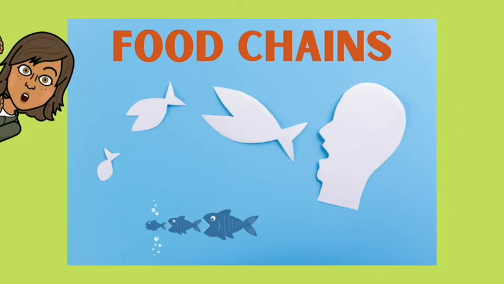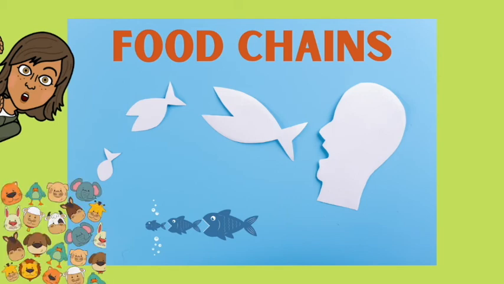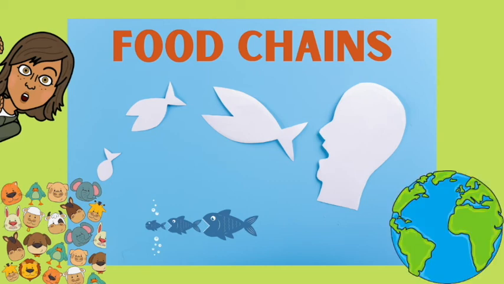Let's go back to one of our first vocab words and talk a little bit more about what a food chain is. We'll think about who the members of a food chain are and where they occur. Well, food chains are made up of all different organisms. Every organism is part of its own food chain. And food chains can be found in the ocean, on the land, in the air, everywhere around the world there are food chains.